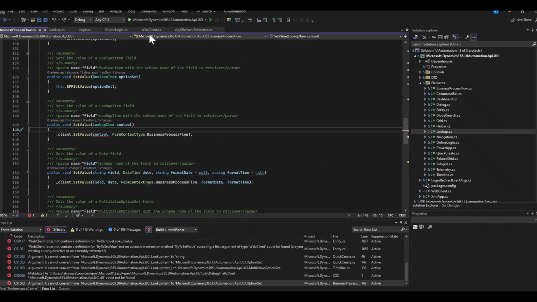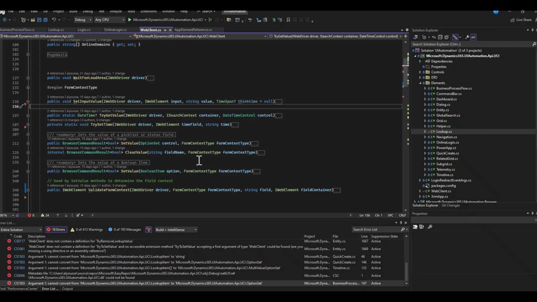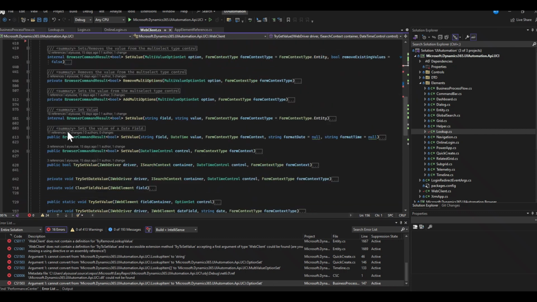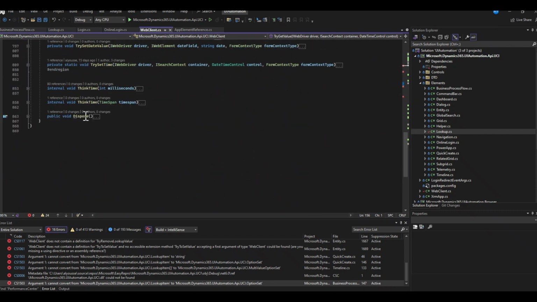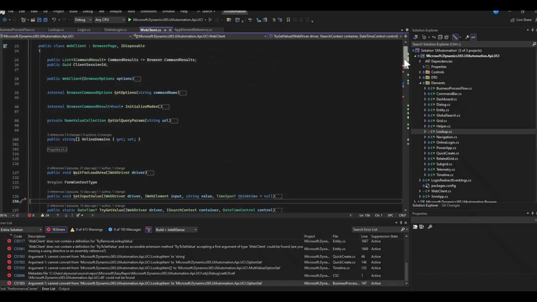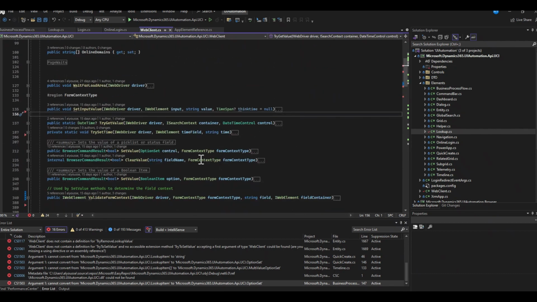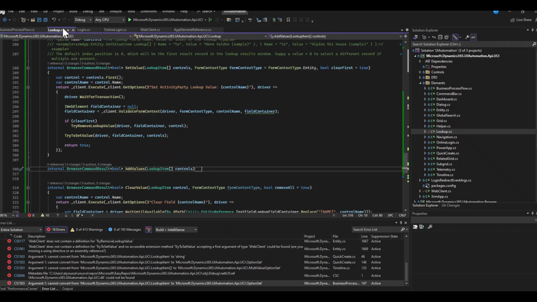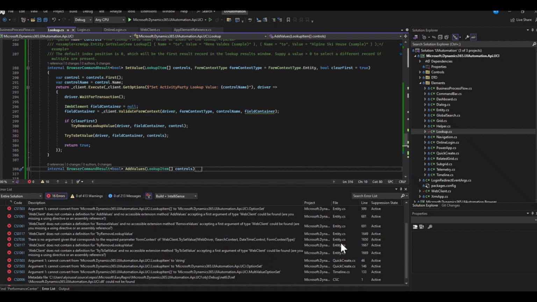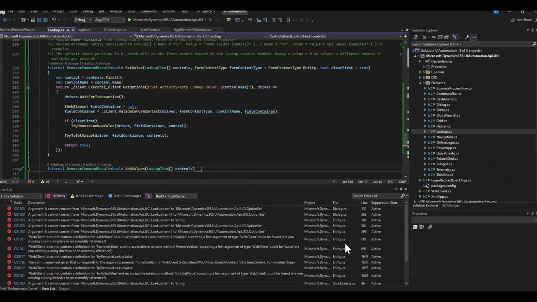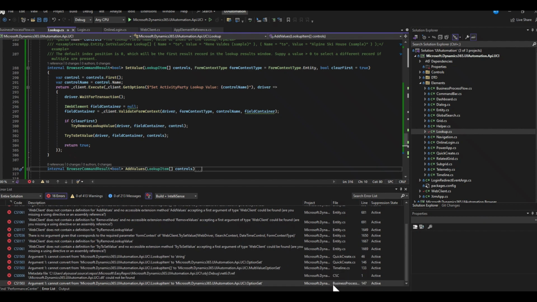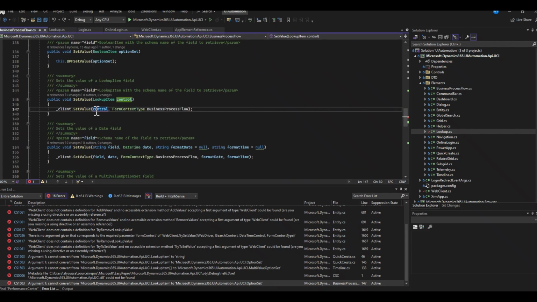Okay, so I thought this was interesting enough to record. I actually started removing the lookup from web client. You can see we're now down to less than 1,000 lines of code, so definitely making some good progress. When I started moving those out, I had to clean up lookup, and we got lookup nice and clean. But what's interesting is it actually exposed further dependencies on lookup: dialogues, entities, quick creates, timelines, business process flow, saying, hey, I reference lookup, but I can't find it anymore in web client.